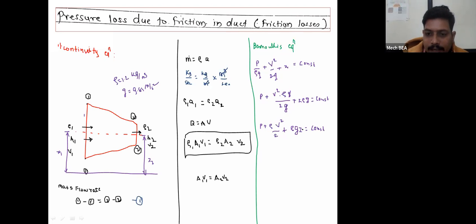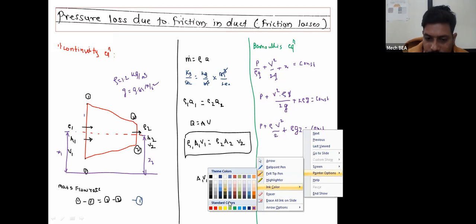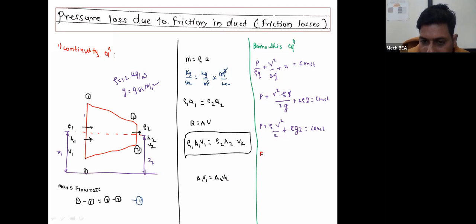Now if I apply this Bernoulli's equation at section 1 and section 2, the total energy at section 1 will be given by P1 plus rho 1 V1 square upon 2 plus rho 1 g1 Z1.